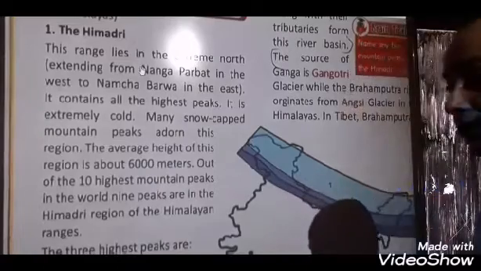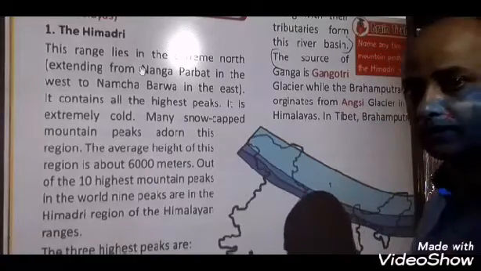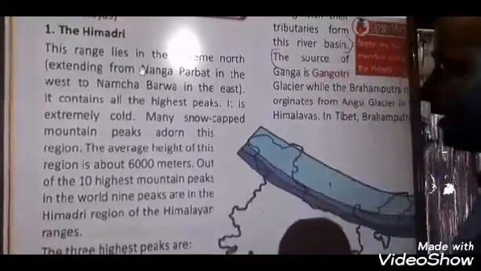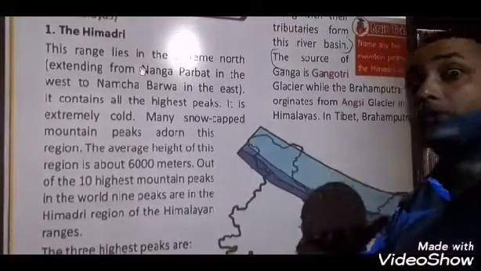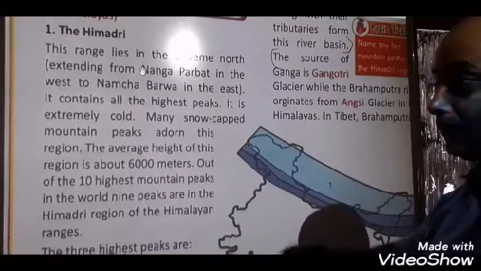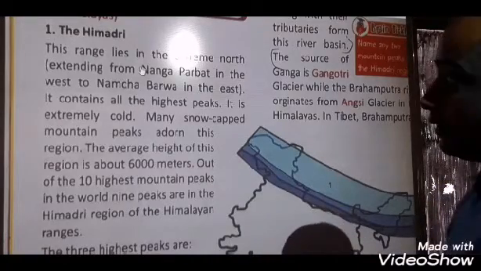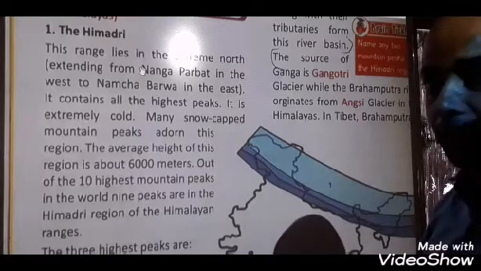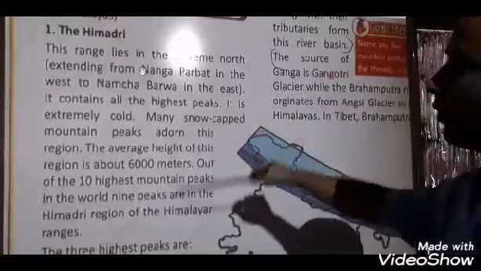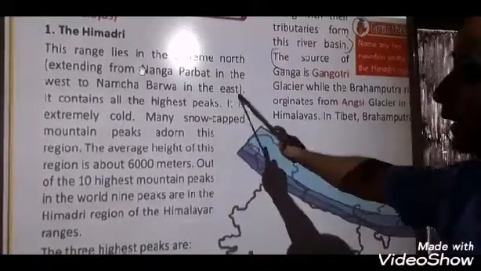If you go, maybe it is 0 degrees. Our Indian soldiers are rendering their duties over there. Sometimes you may have seen on television that they are always wearing woolen clothes and very heavy winter clothes. Why? Because there is minus degree, very extreme cold.